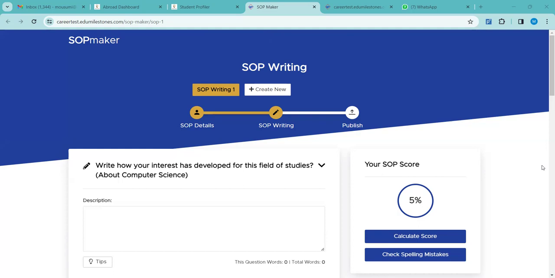Sometimes what happens, after receiving the offer letters, the channel does not respond. There are deadlines. So in that case, the team has to reach out to the candidate because we cannot tend to lose candidates. It is important for you as well as for us. For example, for the payment of fees, there are deadlines. If the university is asking for security deposits, the channel is not responding, the student has to do the payment. So yes, the team has to reach out. That is why this emergency contact is required.